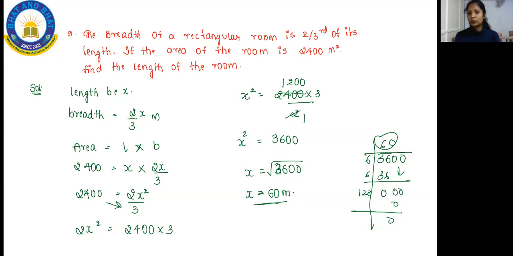So x square will become 3600 at that time. So for that, you will do the square root, because I am removing the x square. When I am removing the x square, it will become the square root. So that's the reason the answer is 60. So hope you understood this. You can start writing this now.